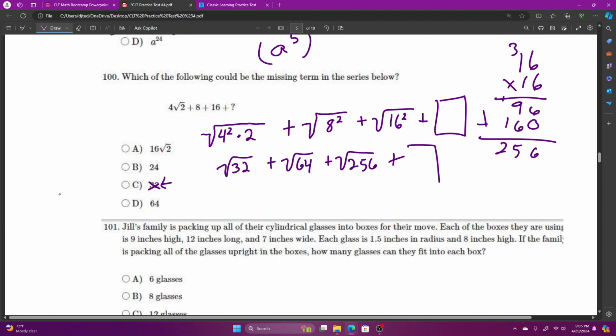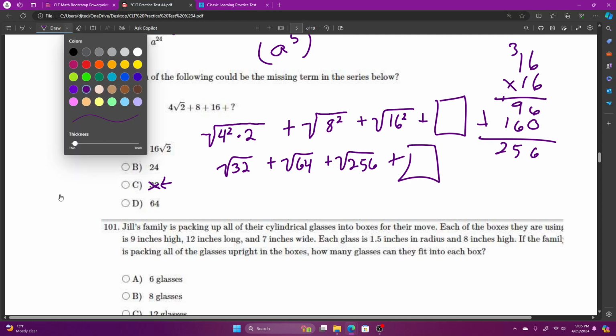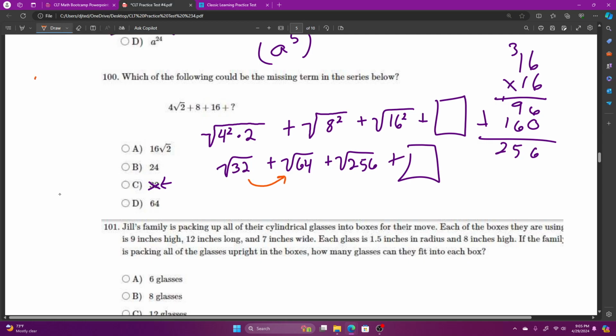What's next? How do we get from 32 to 64? Times 2. How do we get from 64 to 256? 64 times, is it times 4? 4 times 4, 16, 4 times 6, 24 plus 1, 25, times 4.